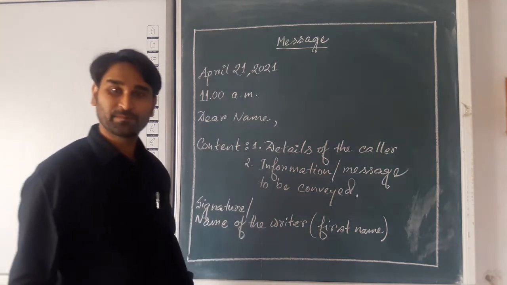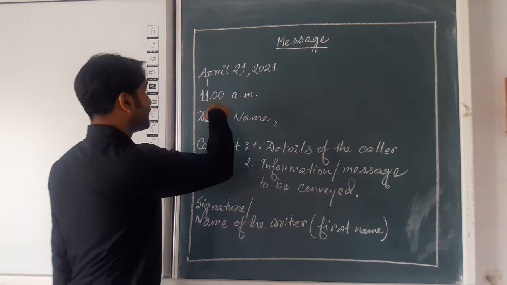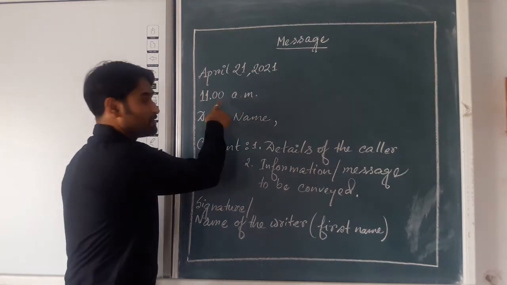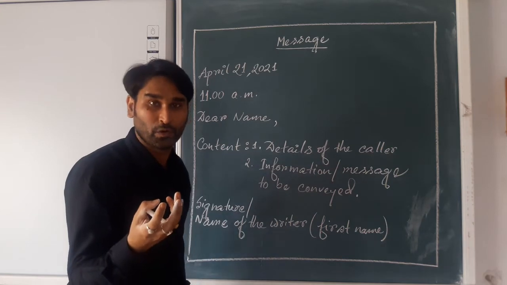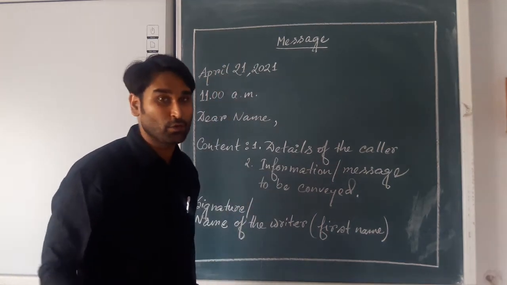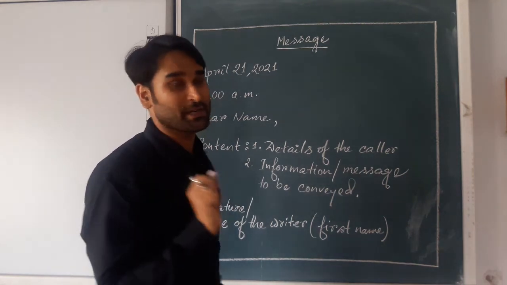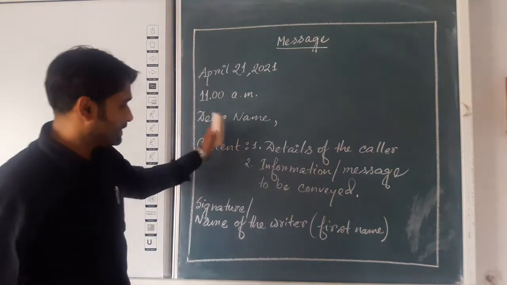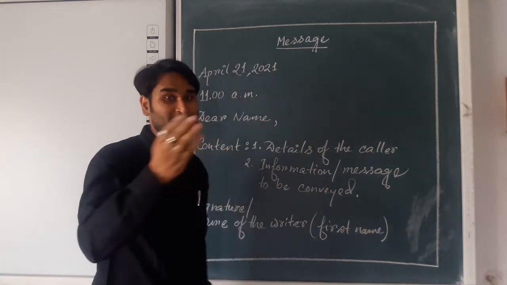end the box. Now your message writing is completed. So I am revising here: first the date, then the time, then dear and the name of the person to whom you are sending. In this way you will write. You will not write the words day, date and time. In this way the total message writing has been completed. The format I have given here, please write in your copy.